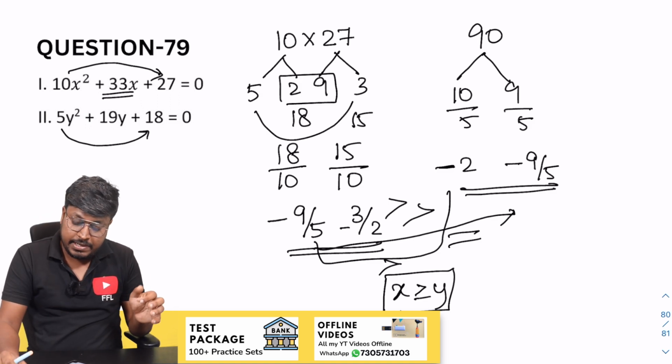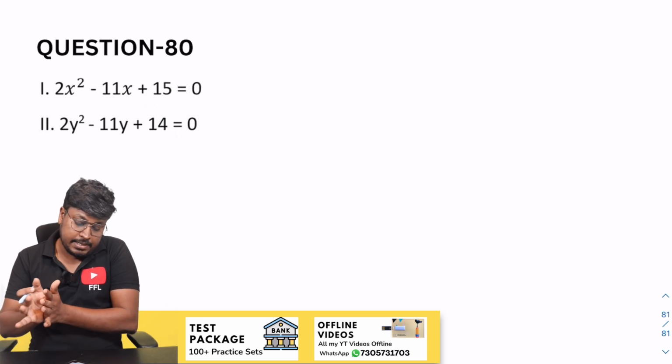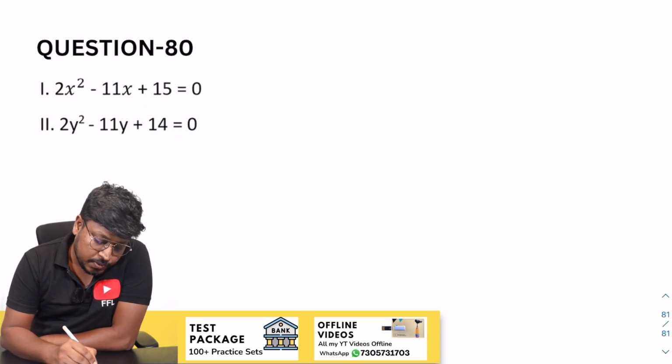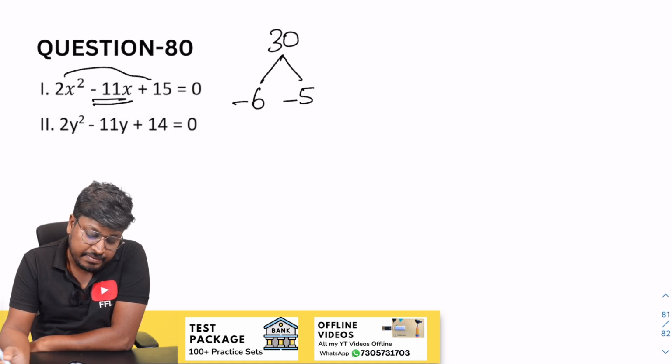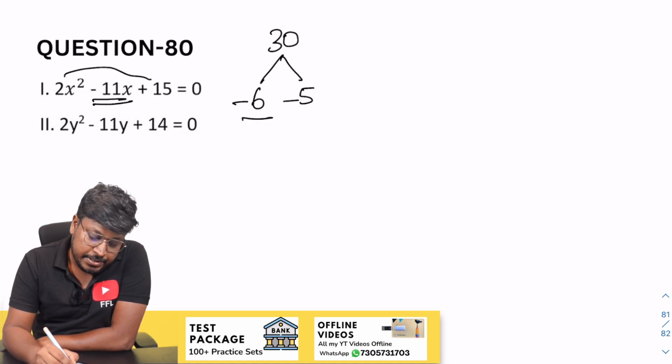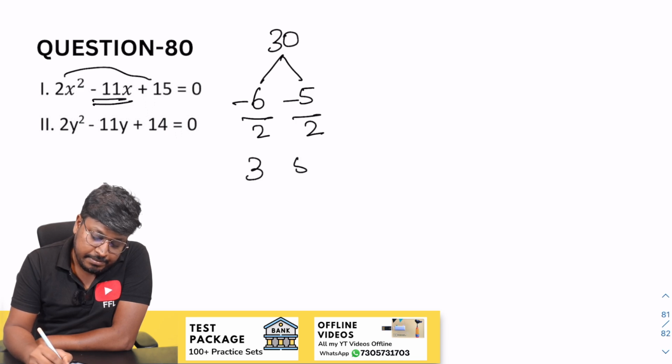Okay, last question, only one more question to go. So the 80th question, yes. 15 into 2 is what? 30. So it's minus 11, 6 5s are 30, minus 6 and minus 5. So divide by 2, divide by 2. While writing, change the sign. So 3, 5 by 2.